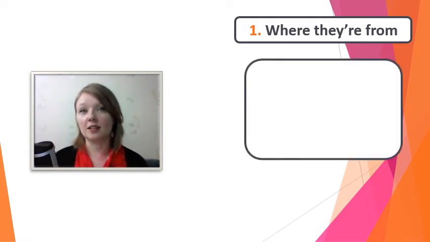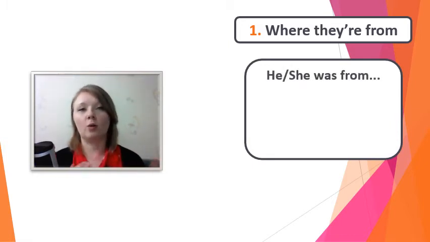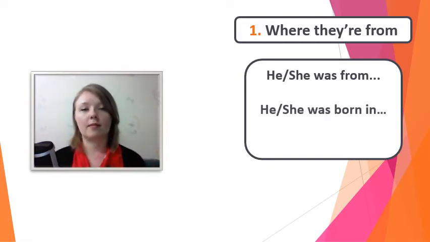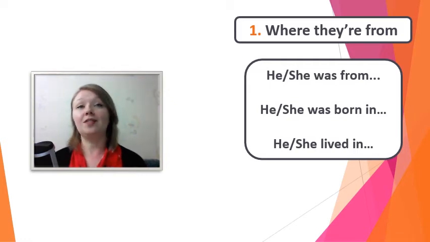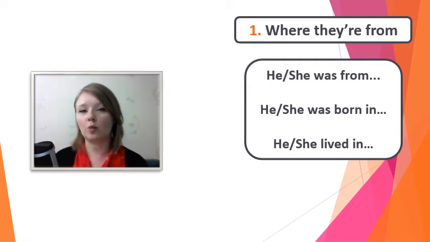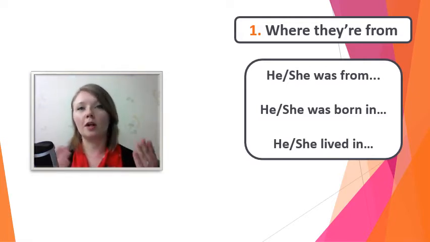So let's look at some sentence starters we can use for this point. Of course, we can say he or she was from. She was from Poland. We can also tell someone where the person was born. For example, in the example with Confucius, we said he was born in Shandong province, or what is today Shandong province. Finally, we can say he or she lived in, like in the Leonardo da Vinci example where we said he lived in Italy in the 15th century. These are some excellent ways to explain where a famous person in history was from.